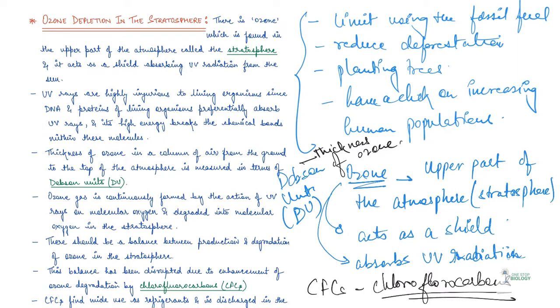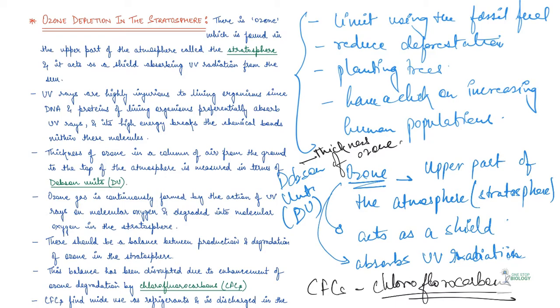So basically, this is known as chlorofluorocarbons, right? So these chlorofluorocarbons are enhancing the ozone degradation. These CFCs are widely used as refrigerants. These CFCs are discharged in the lower part of atmosphere. They move upward, they reach the stratosphere. Now in stratosphere, UV rays act on them releasing chlorine atoms, and this chlorine degrades ozone, releasing molecular oxygen. And basically these atoms act as catalysts.